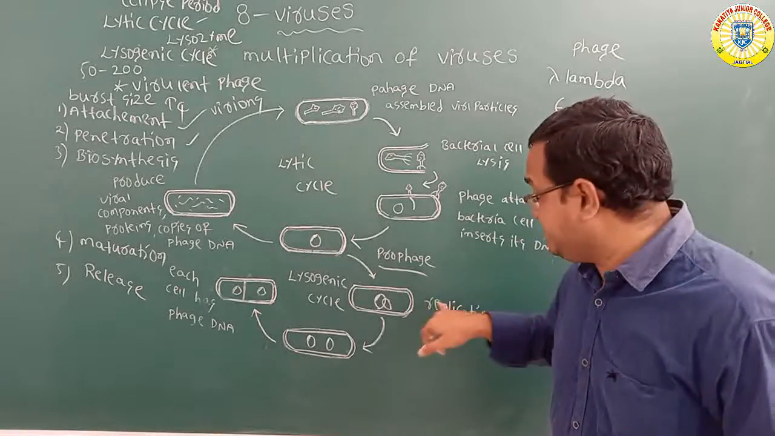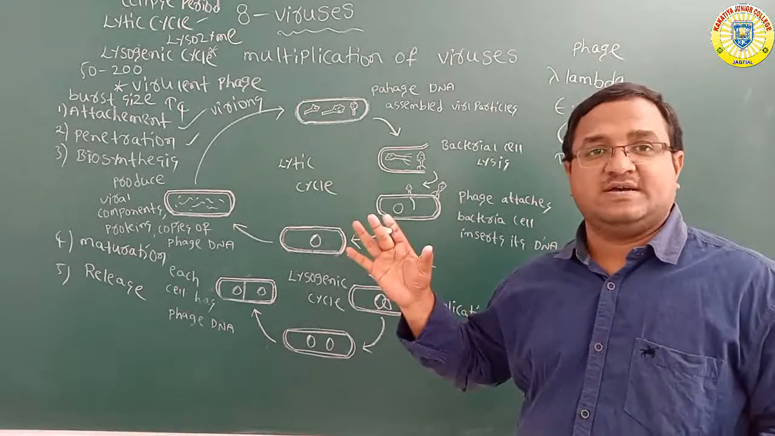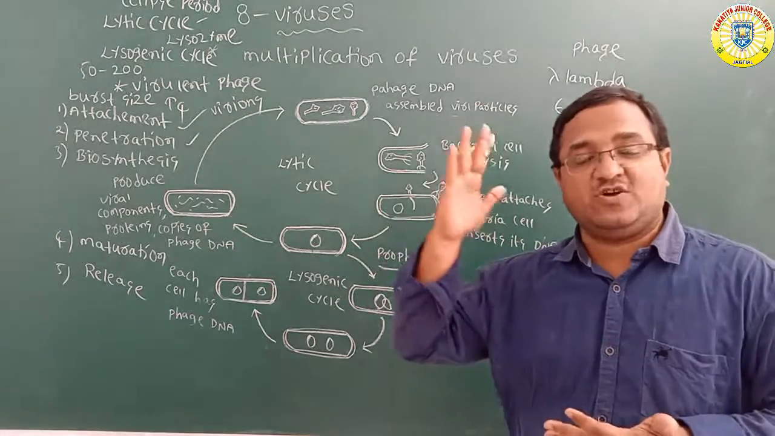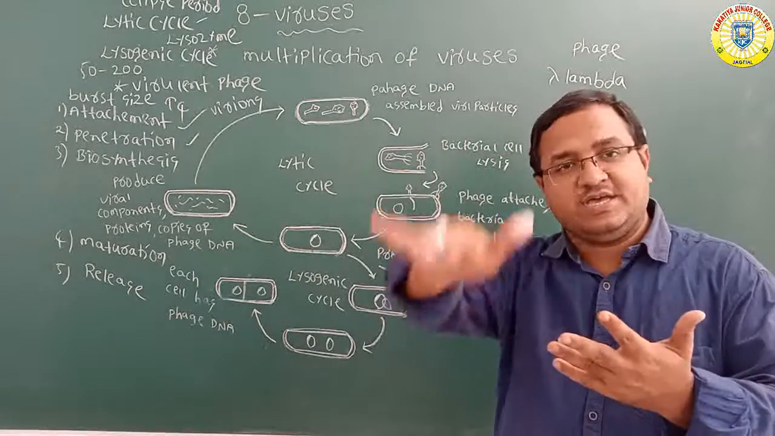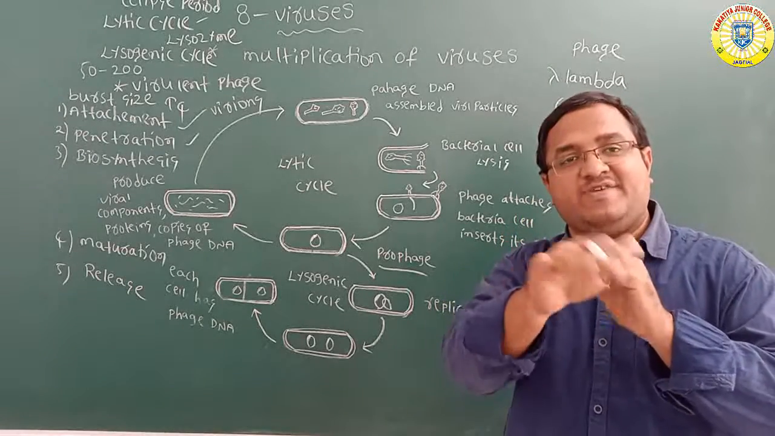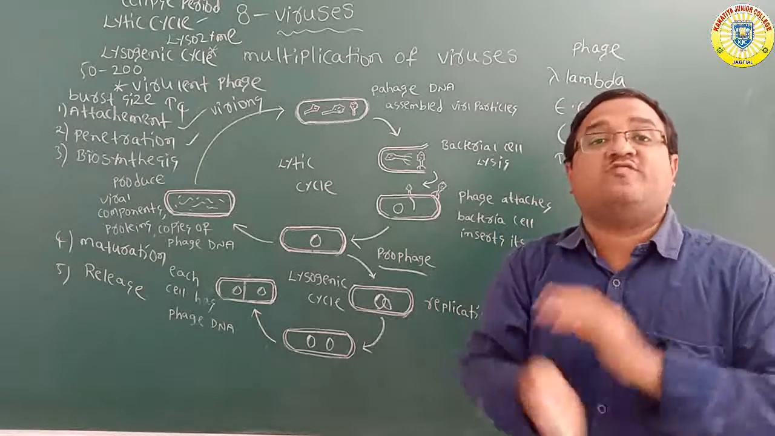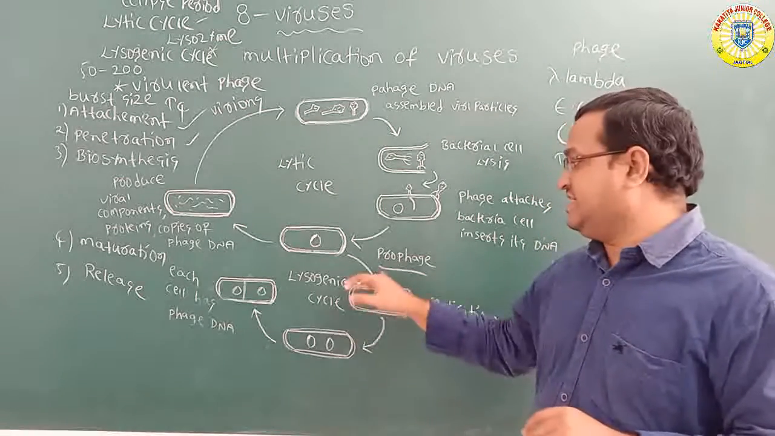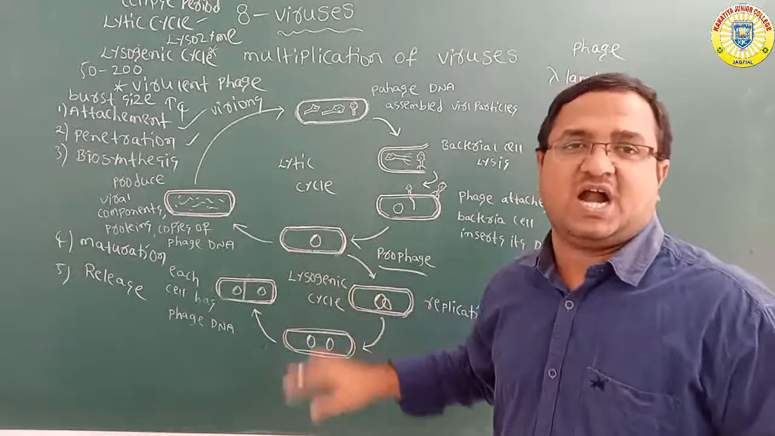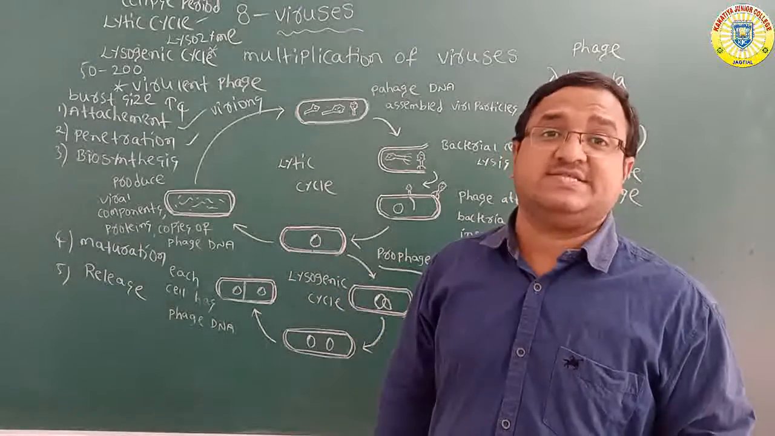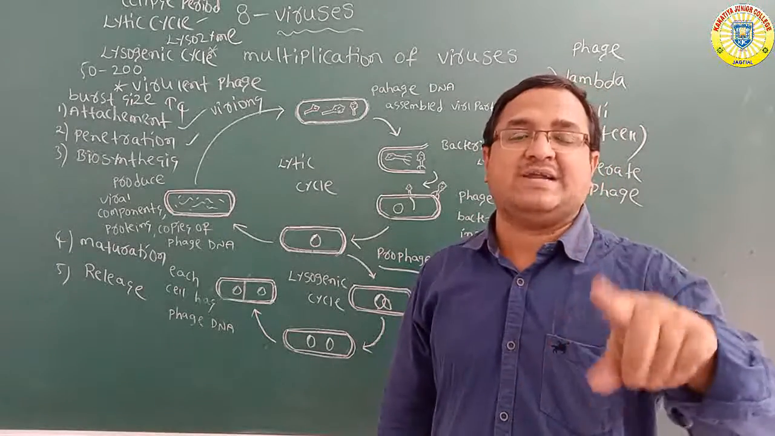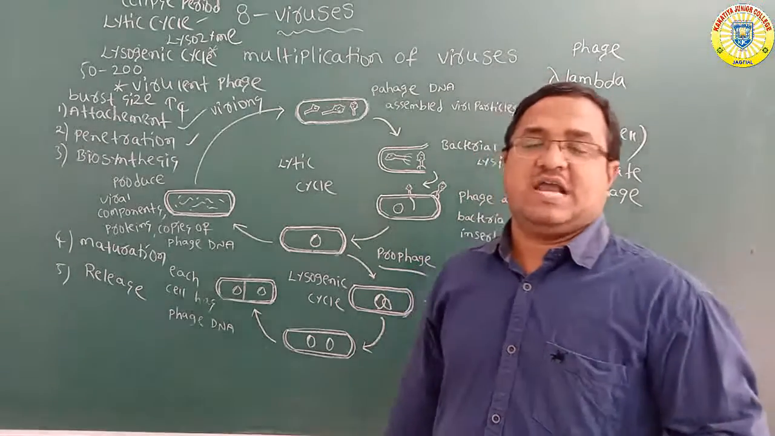And one more thing to remember: what is a prophage? The inserted phage DNA is called the prophage. The bacteriophage DNA has already entered the E. coli bacterium and combined with the circular DNA of the bacteria. So that is called the prophage. Finally, the host cell remains alive. This type of phage is called a temperate phage. The best example is the lambda bacteriophage. These are the life cycles of the viruses.